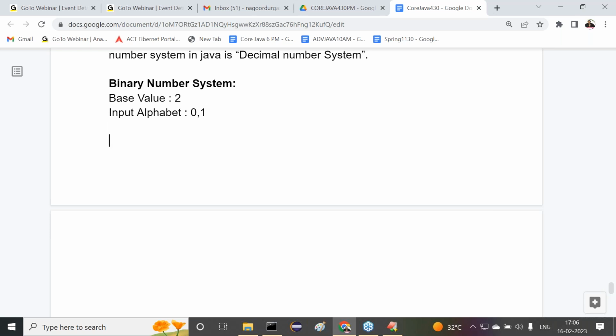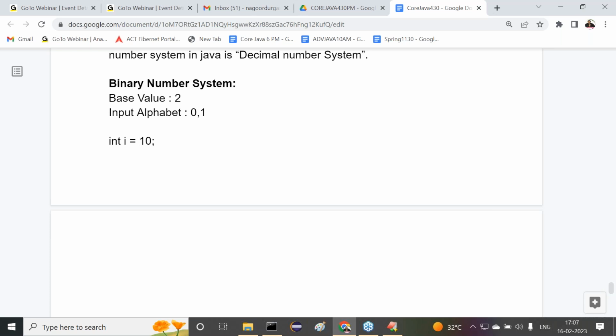Say for example, observe carefully. int i is equal to 10, I have given. What is this number actually? 10 now. Is it a binary number or decimal number? By default, a number comes under decimal. Am I right or not? But I want to make this number a binary number. How is it possible?